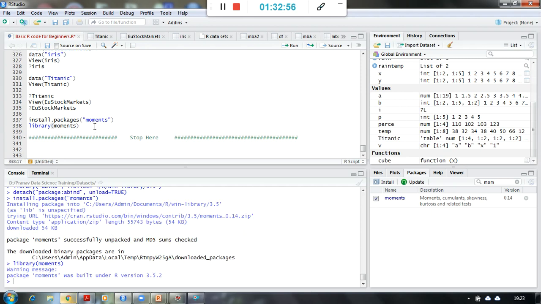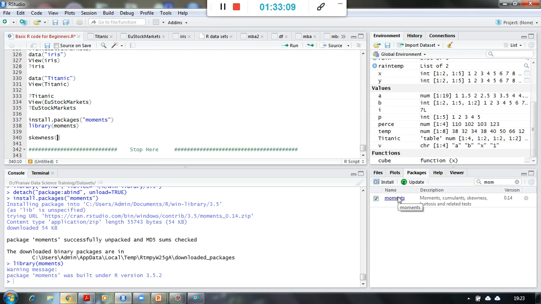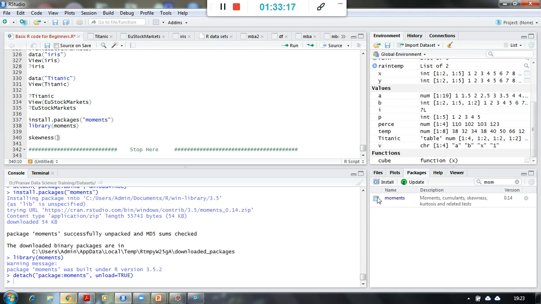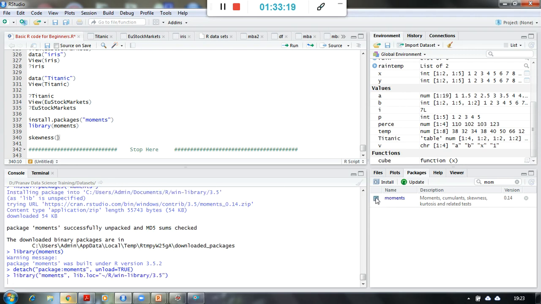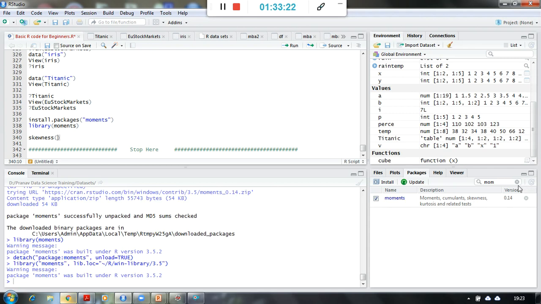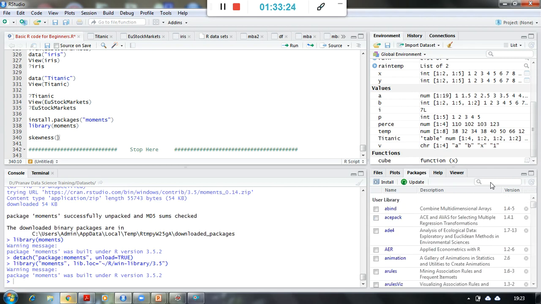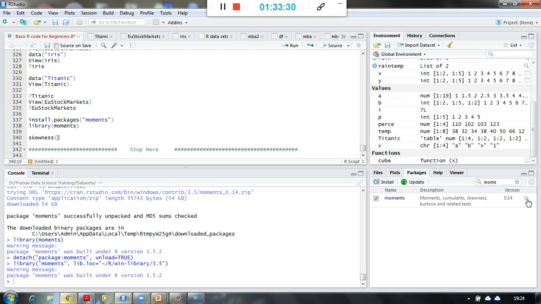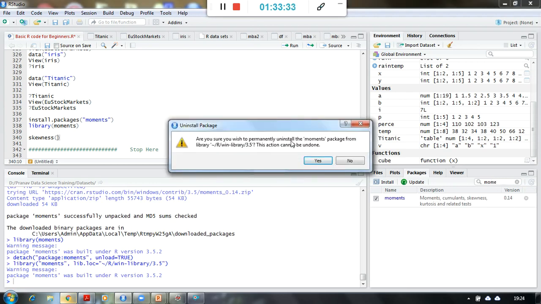So if I want to see skewness now, this function is available because the package has been installed. If I don't have this package, I cannot use this function. So if I remove this package, let me uninstall it. Are you sure you want to permanently uninstall moments? Yes.